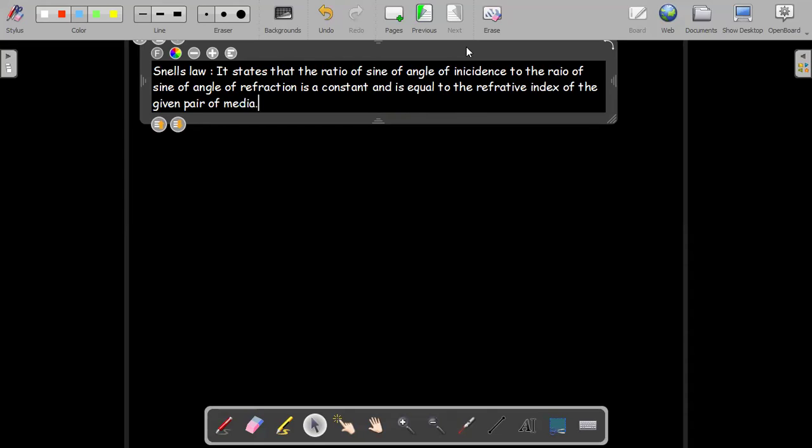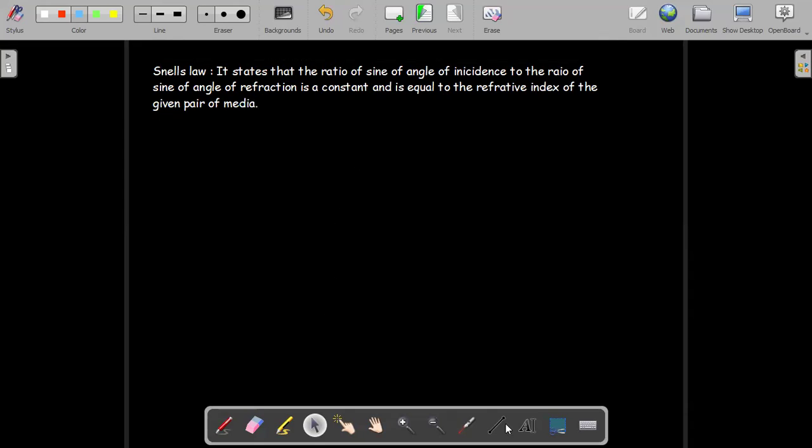Got it? I hope the statement is clear to everyone, and let us see what it means. You have here two media. Let this line be the interface between the two media. Let this be your medium 1 and let this be your medium 2.